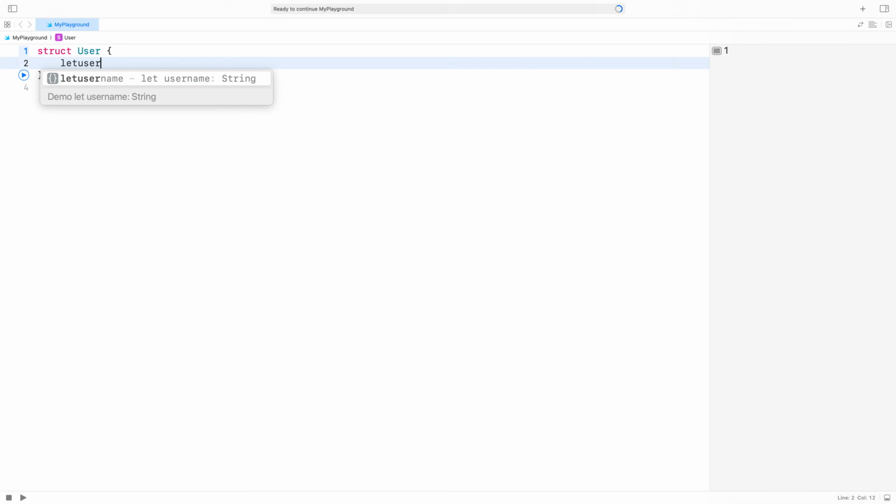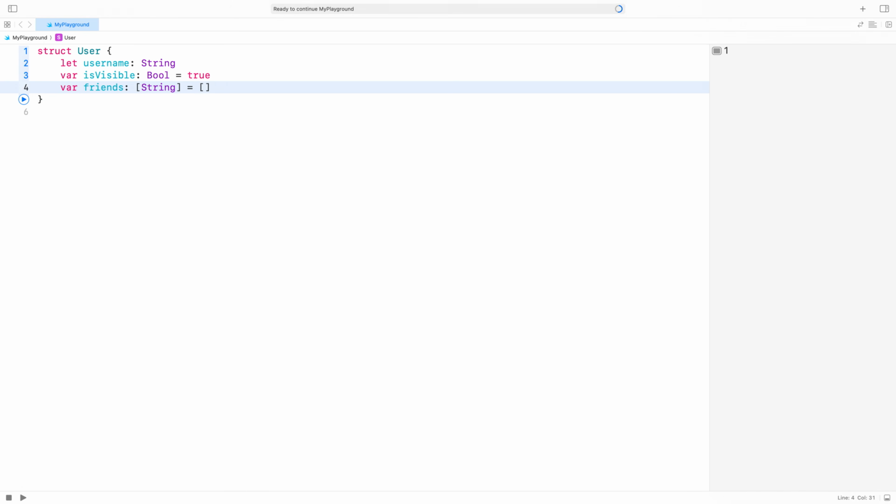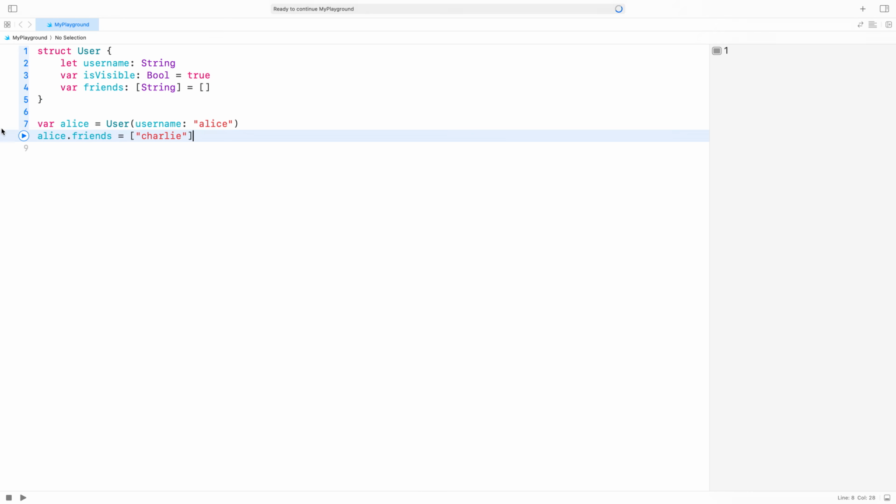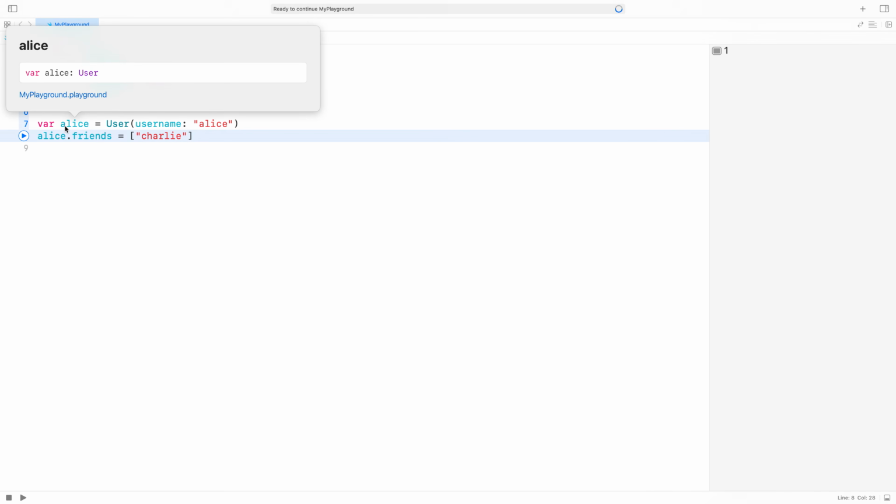This struct will need a few properties. One for a username, another controlling whether the user is visible, and finally a list of friends, which I've represented using an array of username strings. I'll create a user named Alice and give her some friends. Notice that I didn't declare Alice with a type. Swift is a type-safe language, and every variable has a type at compile time. But here the type can be inferred to user so that I don't have to write it.